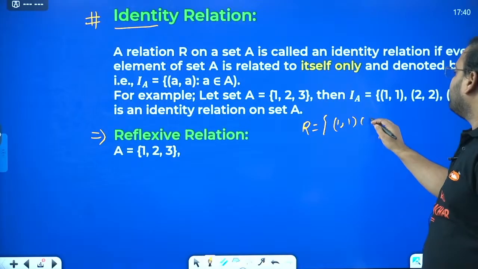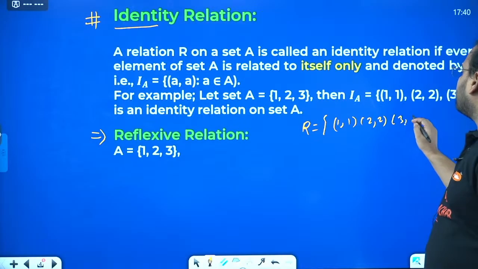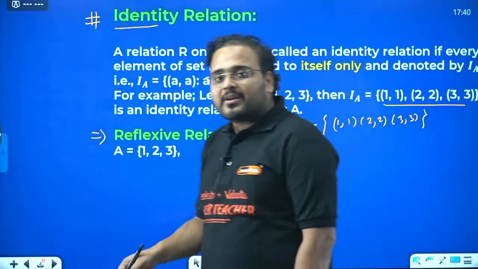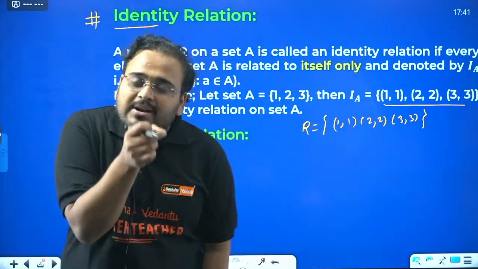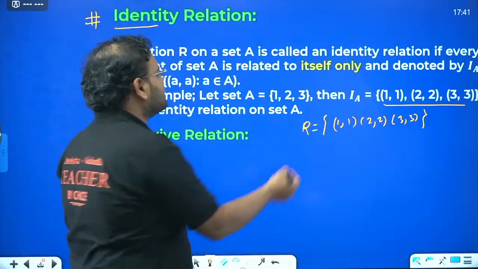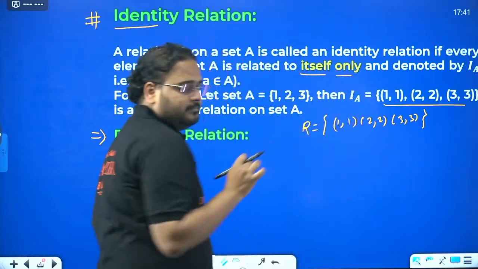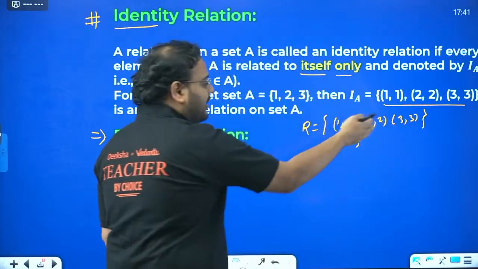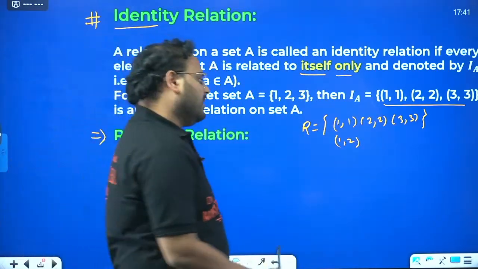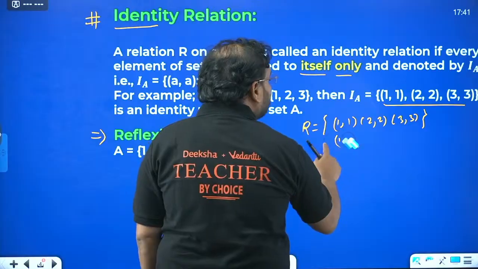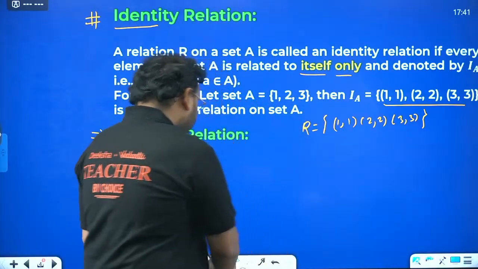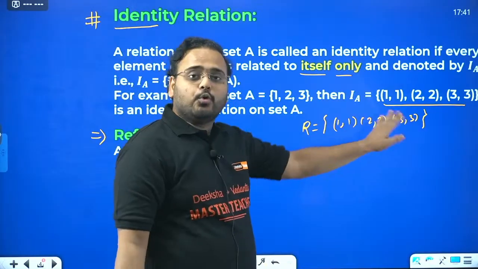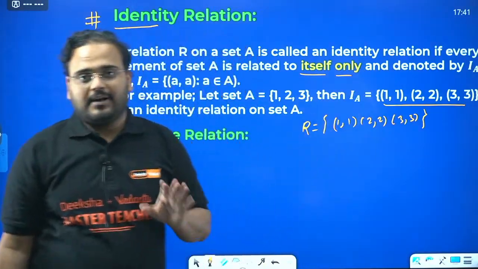So 1, 1; 2, 2; and 3, 3. This is what is written here also. If I try to write an ordered pair 1, 2 in this relation, it will no longer be called an identity relation. I have to write itself only: 1 related to 1, 2 to 2, 3 related to 3. I hope this is clear.